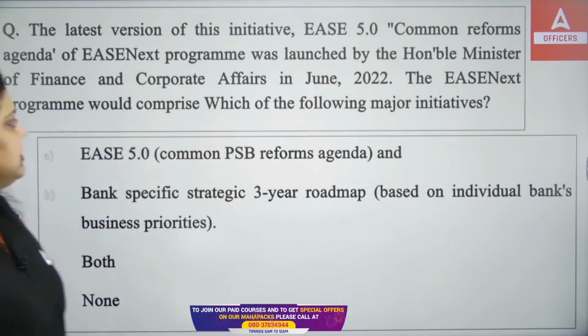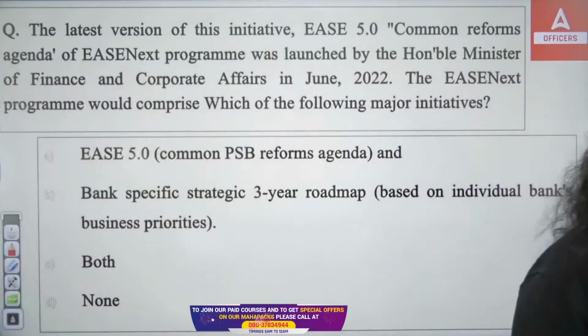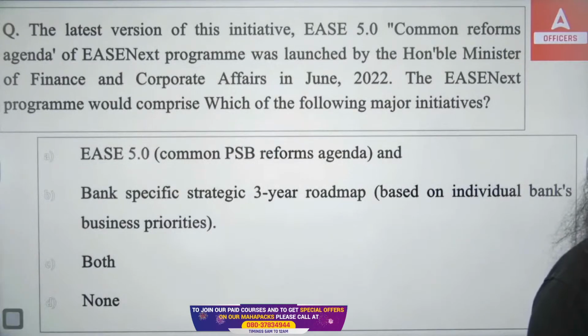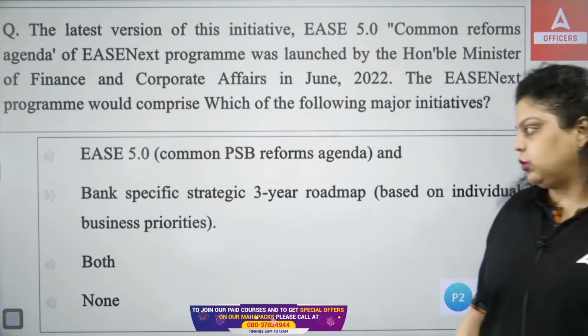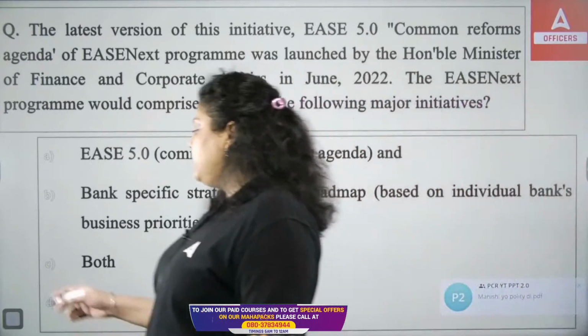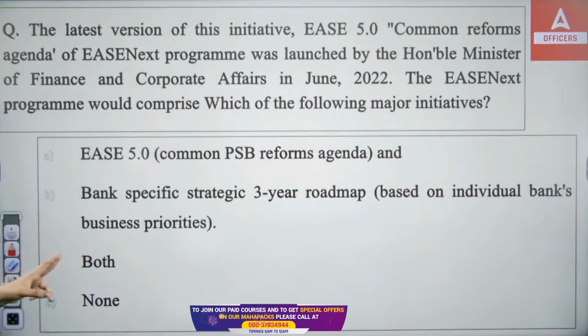It covers both the initiatives, EASE 5.0 as well as the Bank Specific Strategy 3-year roadmap. It means the right answer will be option C. Both are covered under this EASE Next program.